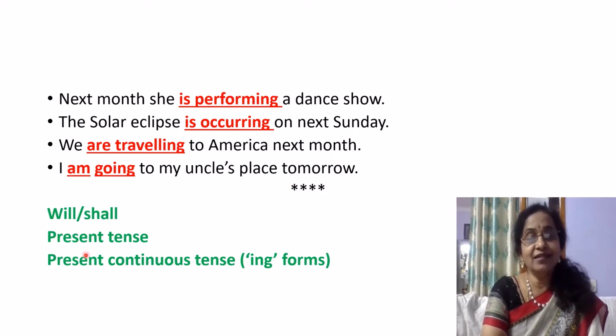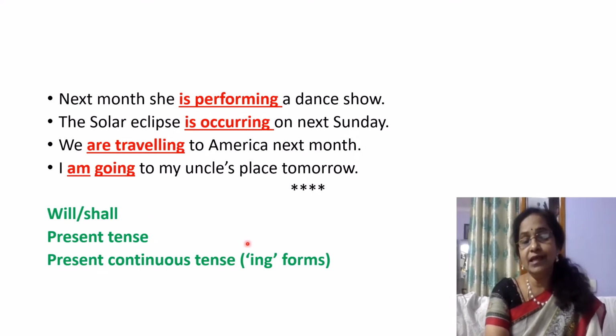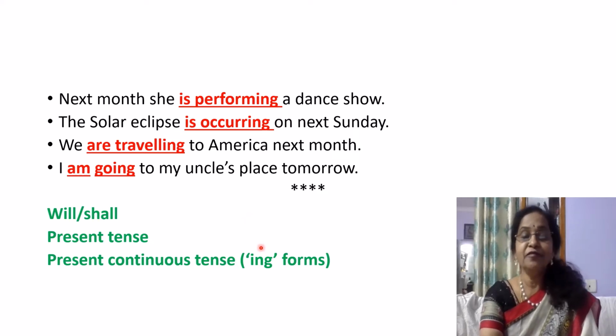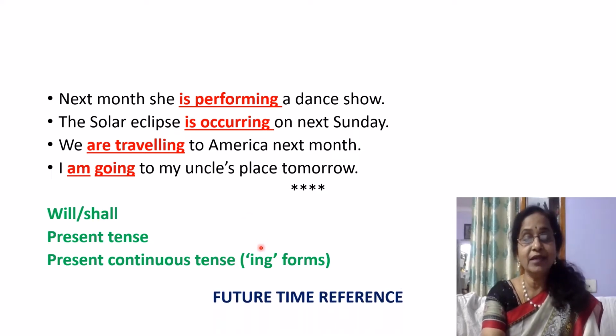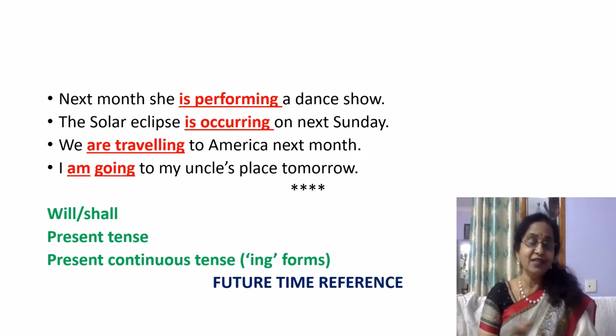So these are the tenses we can use for future tense. Will and shall can be used, present tense can be used, present continuous tense also can be used. These are the three things we can use for the future tense. So that is the reason most of the grammarians call it future time reference. They don't call it future tense or simple future.